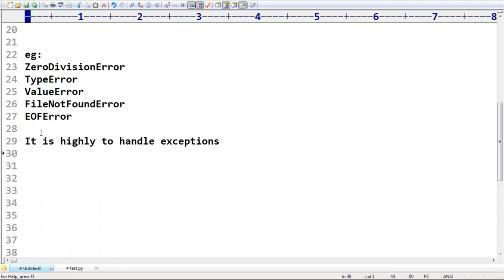Graceful termination of the program. Graceful termination of the program is the purpose of exception handling. Remember, sir, what is the need or purpose of exception handling? Graceful termination of the program is the main purpose of exception handling. Sir, we should not miss anything, or we should not lose anything. The program should be terminated like that. Such a thing is nothing but graceful termination of the program, sir.